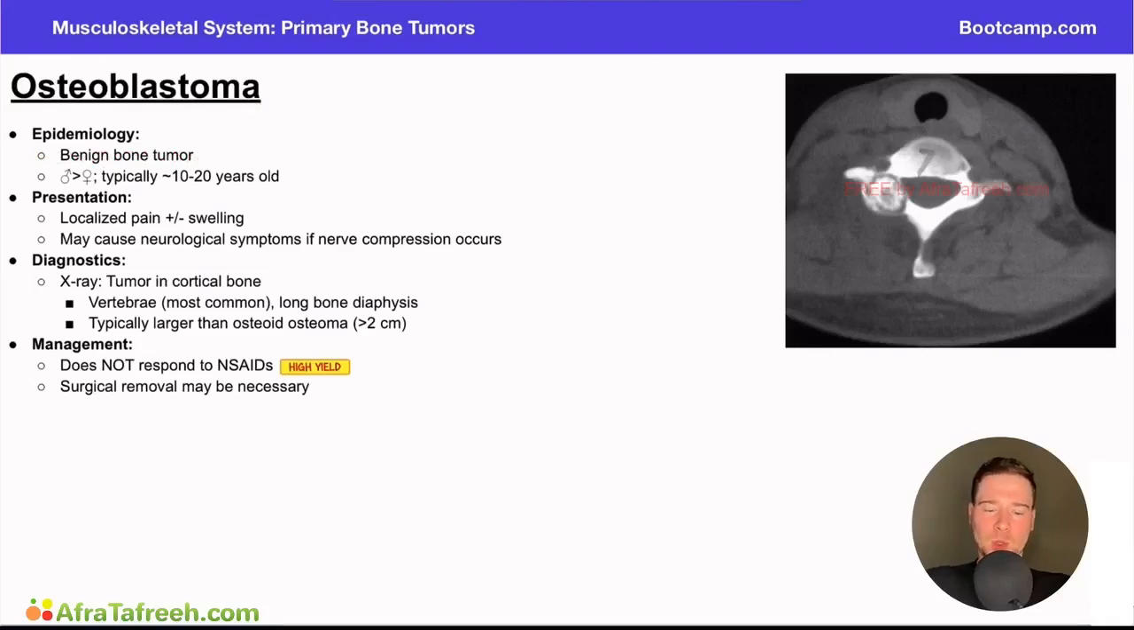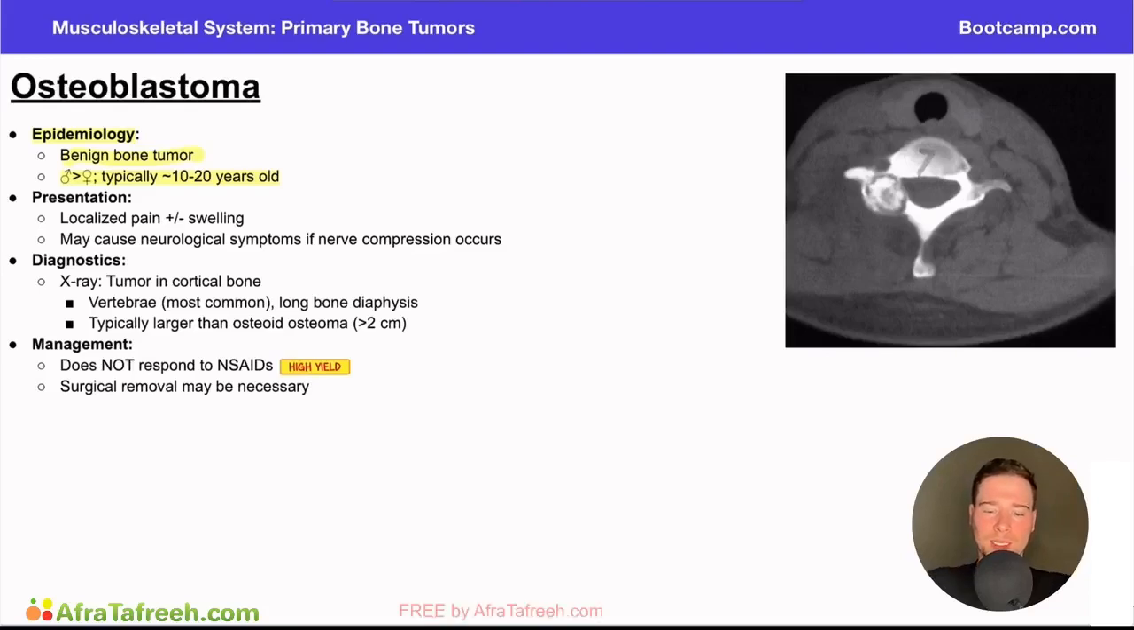So when we talk about the osteoblastoma, let's jump in with the epidemiology. We said that this is a benign bone tumor, and it's typically going to affect males more than females in a younger age range, approximately the 10 to 20-year-old age range. So again, this is important to keep in mind. Classically, a presentation is not going to be a 7-year-old patient who has this for the first time. It's most often going to be a teenager or a young adult. But again, this is not always the case.